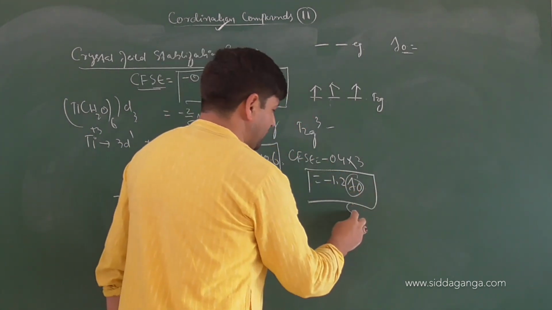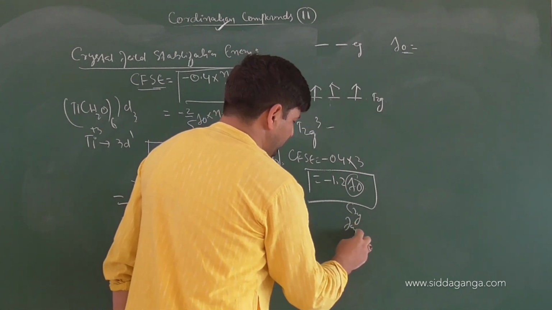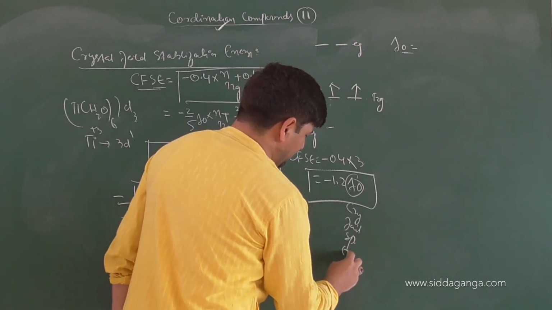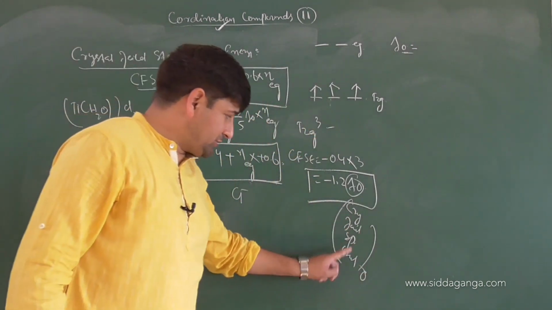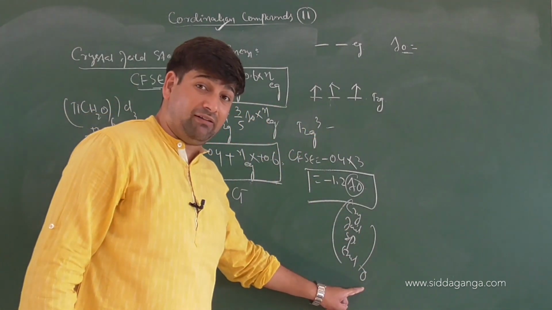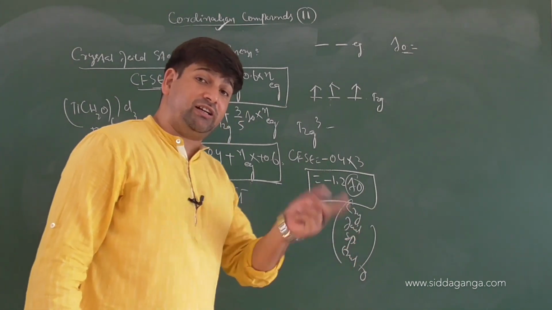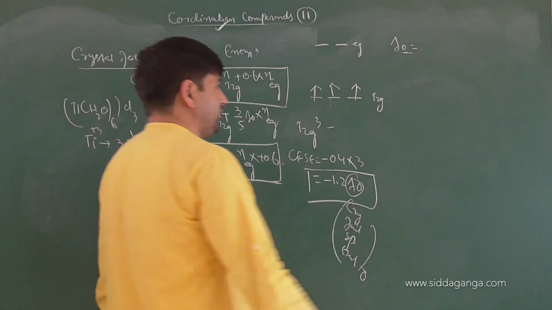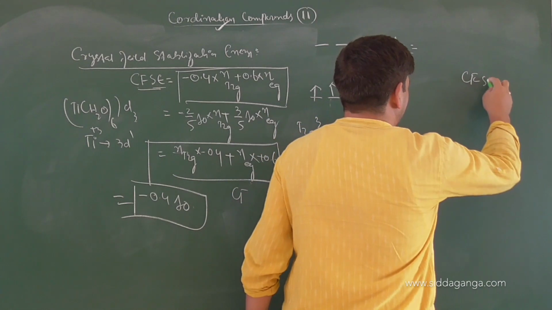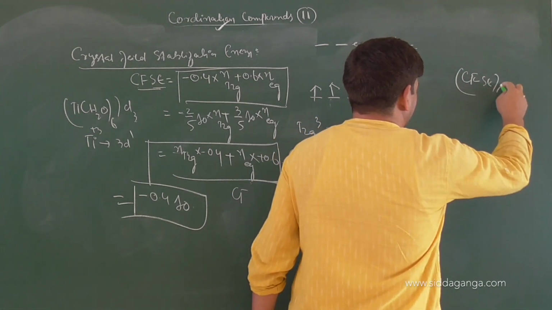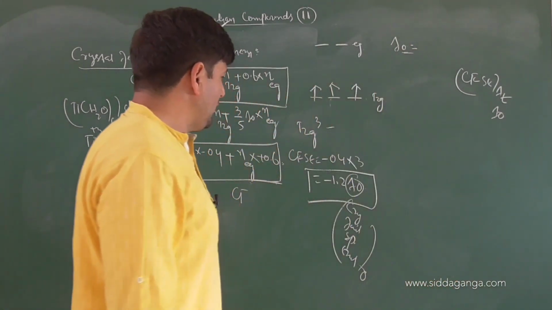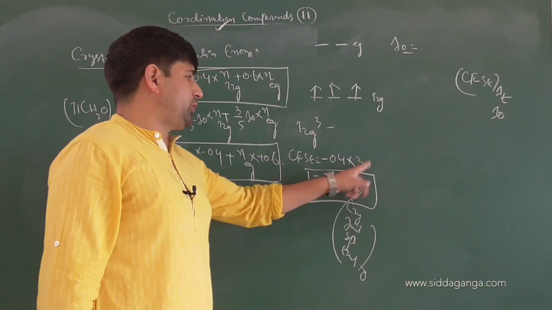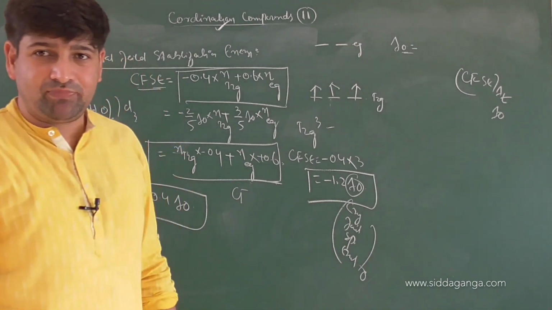Delta value is the crystal field splitting energy, in which field? Octahedral field. Crystal field splitting energy in the octahedral field, because you can have crystal field splitting energy in the tetrahedral field also. So how do we write that? In the tetrahedral field you write delta T, and here you are writing delta O. So the CFSE will be minus 0.4 into 3. Am I clear or not?